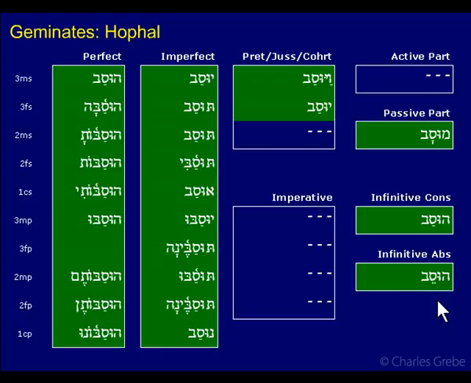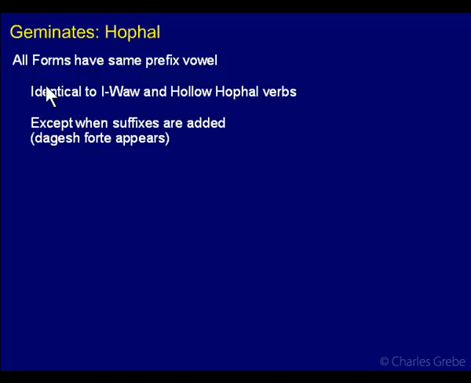So other than that, though, we have the same prefix vowel and the same theme vowel throughout the whole paradigm. Notice that we do not have reduction here. Yusav, yusav, vayusav, both jussive and preterite. There's no reduction, no accent shift. Okay, what else do I want to say here? All forms have the same prefix vowel. Okay, that's this one, right? Identical, the Geminates in the Hofil, or the Hofil Geminates, are identical to first vav and hollow Hofil verbs.